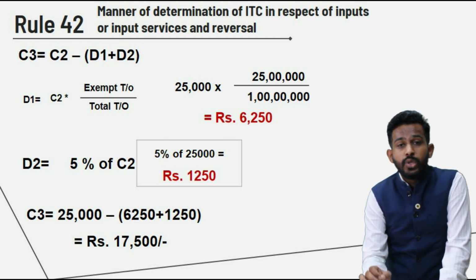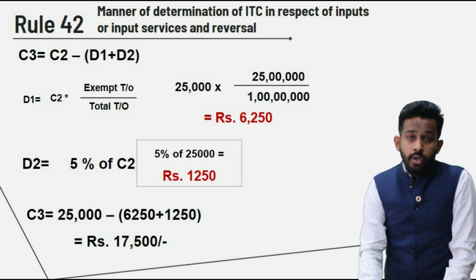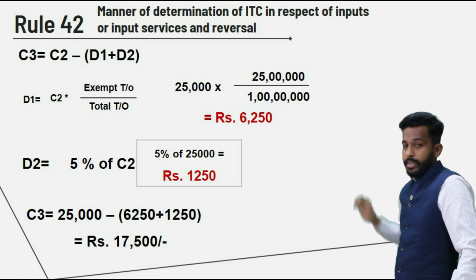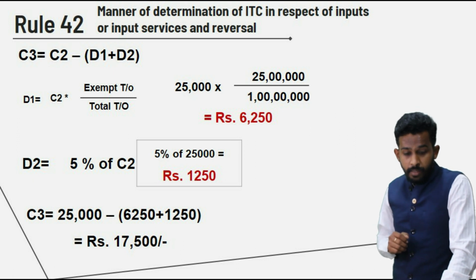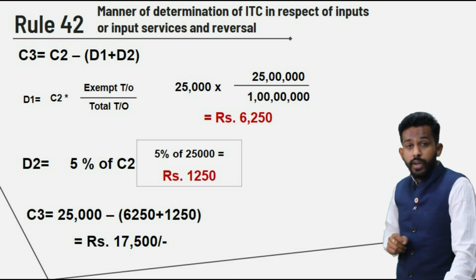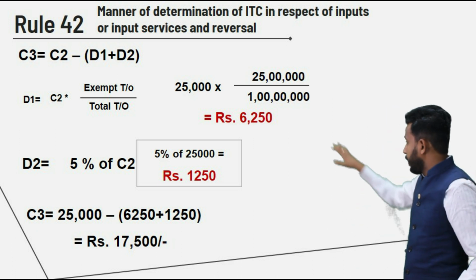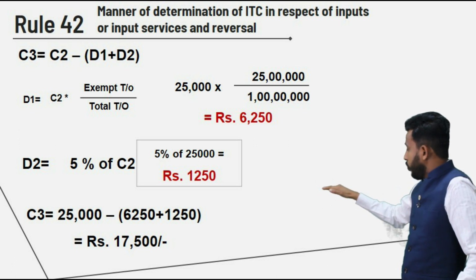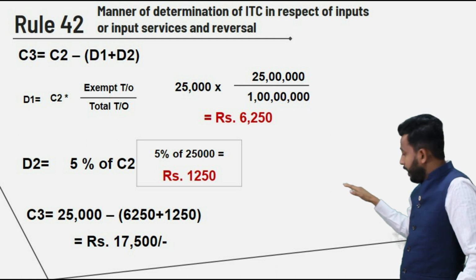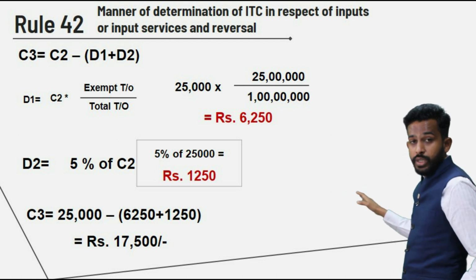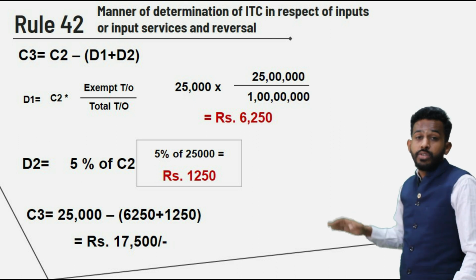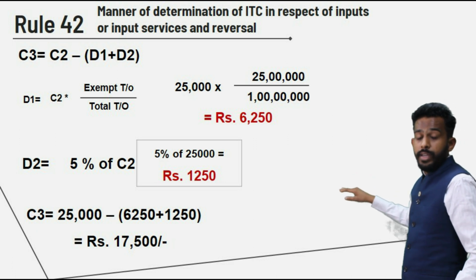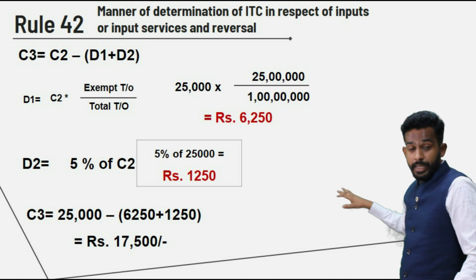What we need is D2. So let us figure out D2. Very simple, friends. D2 is 5% of the common credit. So what is common credit? 25,000, and 5% of 25,000 gives you 1250. So let us put this particular figures in example and get C3. So C3 is C2, that is 25,000 minus sum of D1 and D2, that is 6250 plus 1250. What you get is 17,500. 17,500 is the amount of credit which is attributable to taxable supplies, right friends?